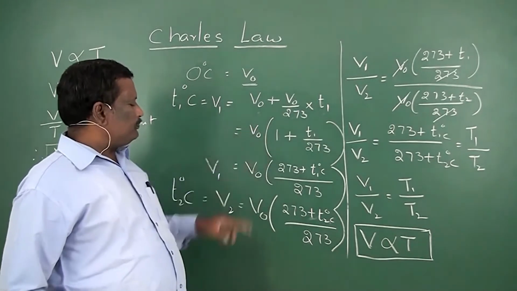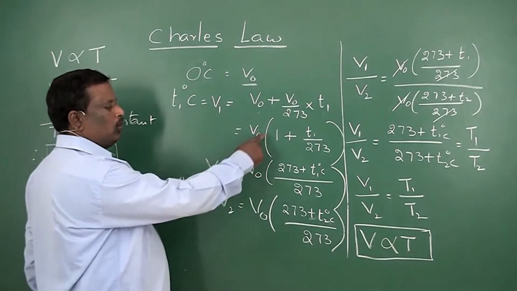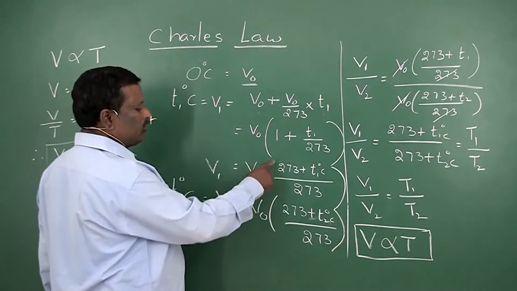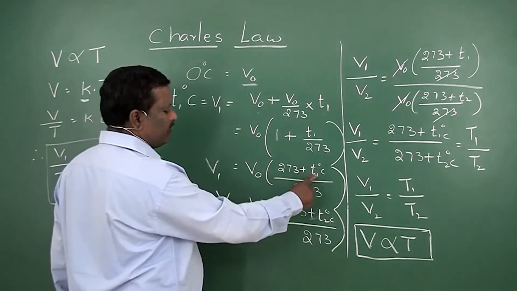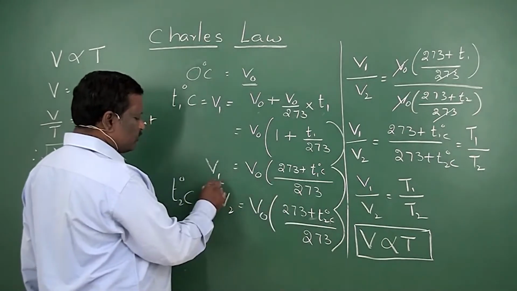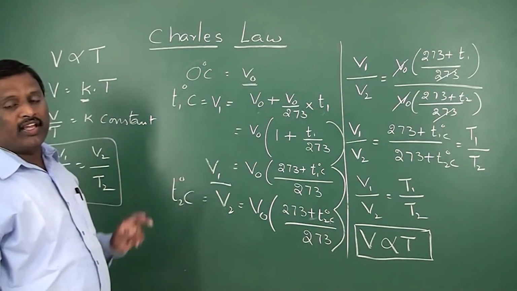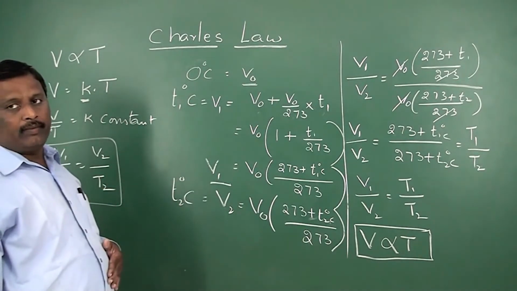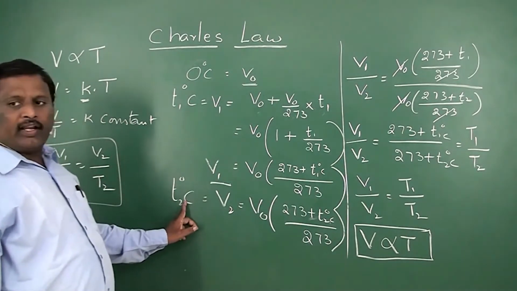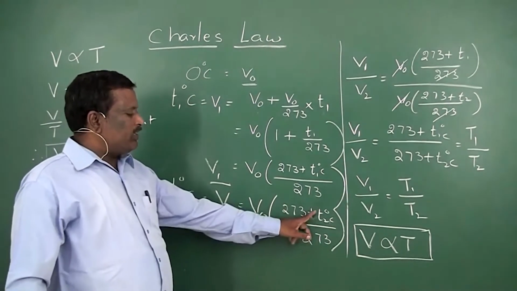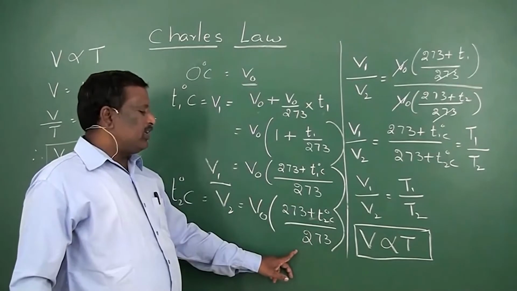So the sum will be equal to V0 into (273 plus T1) by 273. This is V1, the volume of the gas at T1 degrees centigrade. Then at T2 degrees centigrade, the volume V2 will be V0 into (273 plus T2) by 273.